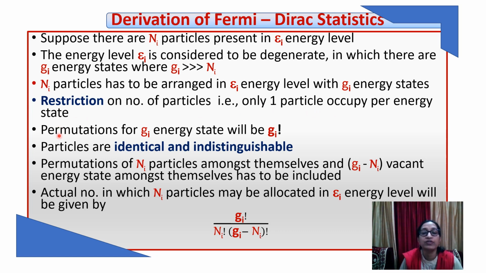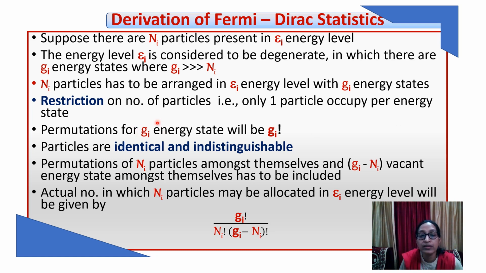So let us calculate what are the possible ways of arranging these particles. We have seen that Gi, the number of energy states, is very large as compared to the number of particles here. So the possible arrangements will depend upon the available energy states, because only one particle occupies each energy state. Suppose we are having 5 energy states and 3 particles, then 1, 1, 1 will go, 3 will be occupied, and how many will remain vacant? 2 will remain vacant. Okay, 3 occupied and 2 vacant.